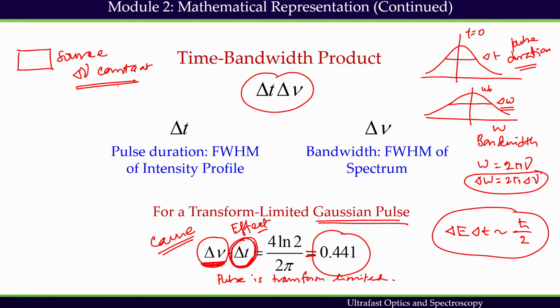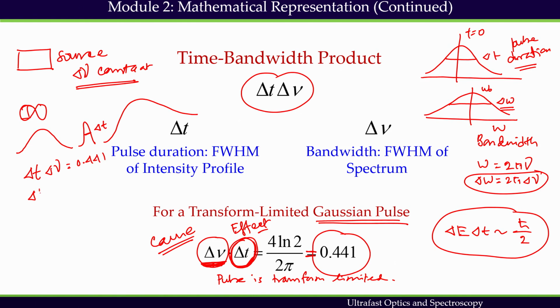With this delta nu, I can have infinite possibilities of pulses. I can have a pulse like this, like this, like this, many other possibilities. But there will be one pulse having the shortest duration, and in that case only delta t delta nu is going to be 0.441.